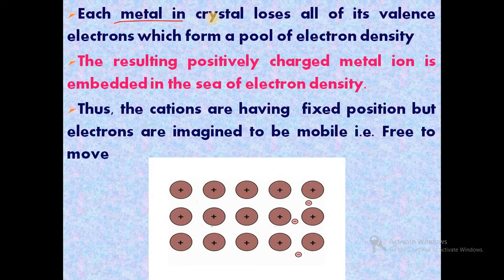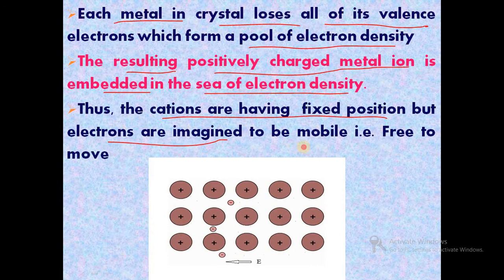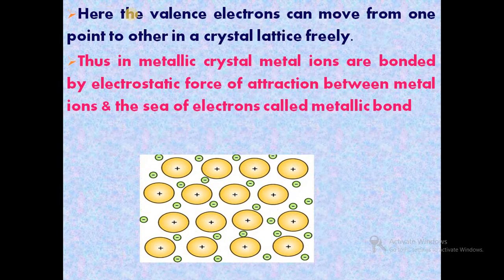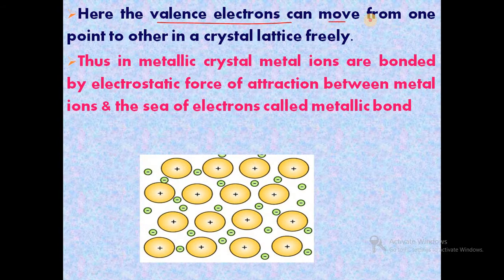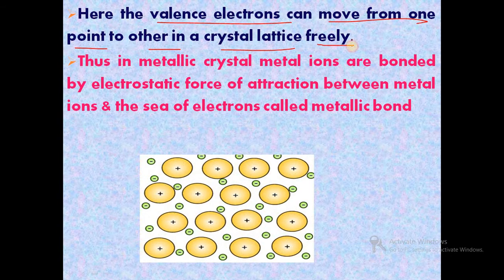So each metal in a crystal loses all of its valence electrons, which form a pool of electron density in the crystal lattice. So the resulting positively charged metal ion is embedded or immersed in a sea of electron density. So overall the cations have fixed positions, but electrons are imagined to be mobile, moving from one position to another, so free to move, like in this diagram. So here valence electrons can move from one point to another in a crystal lattice freely.